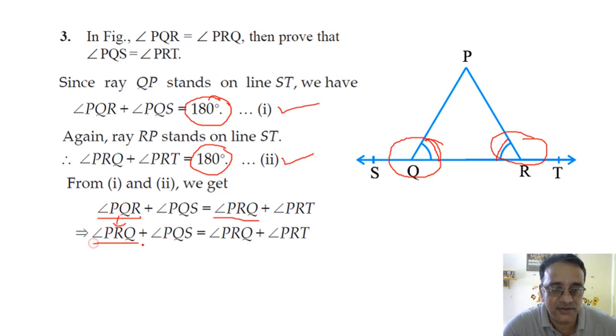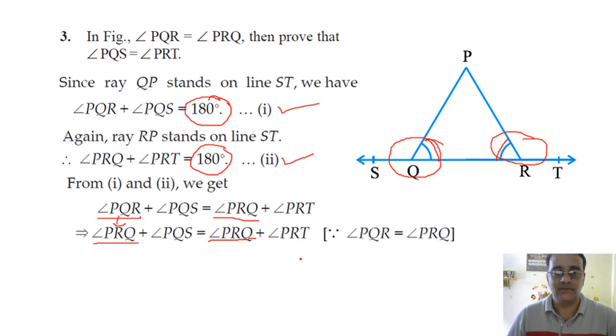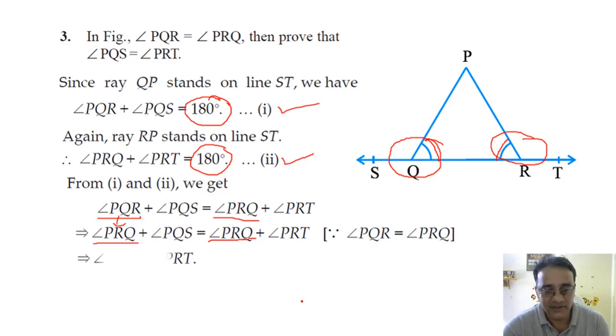Now see these two angles we can eliminate. Right? If we eliminate these two angles, what we are going to get? Angle PQS. Okay. एक मिनट, कोई एक बोलेगा ना? नेहा बोलो. Sir, angle PQS is equal to angle PRT. Right. So यही प्रूफ करना था हम लोग को.